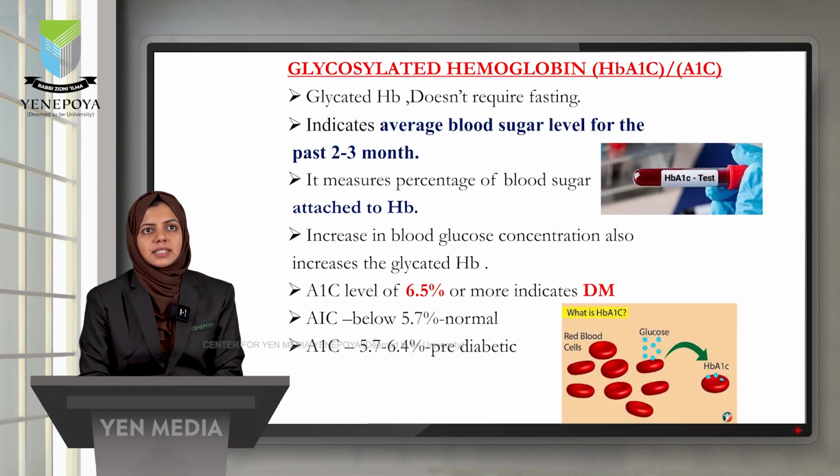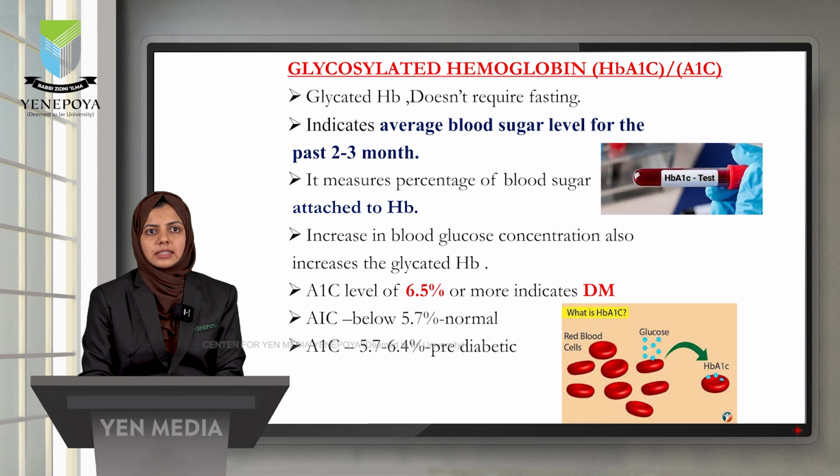Next test is glycosylated hemoglobin, represented by HbA1c. Glycated hemoglobin doesn't require any fasting, and it indicates the average blood sugar level for the past 2 to 3 months. It measures the percentage of blood sugar attached to the hemoglobin. An increase in blood glucose concentration also increases the glycated hemoglobin. That is, a high glycated hemoglobin level indicates a high blood glucose concentration in our body, that is diabetes mellitus.